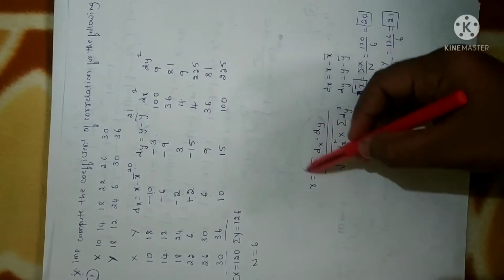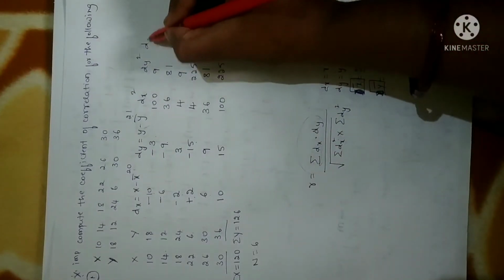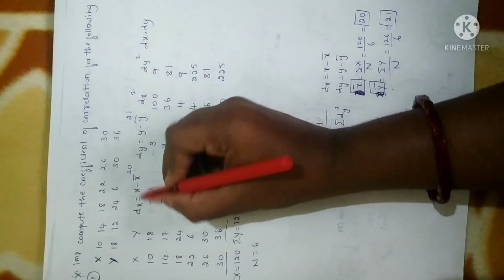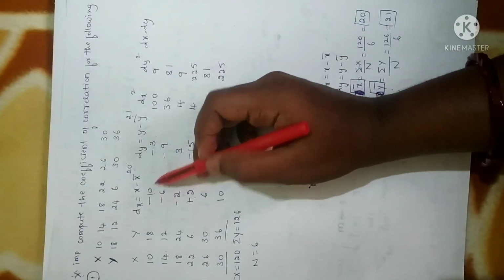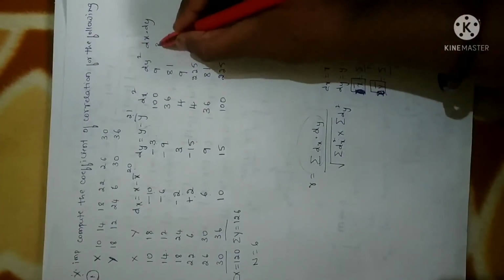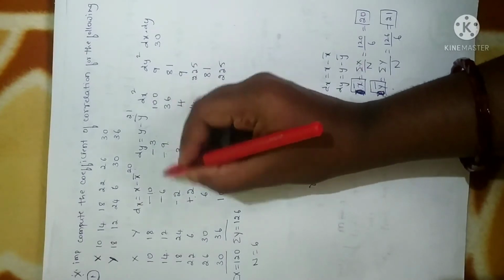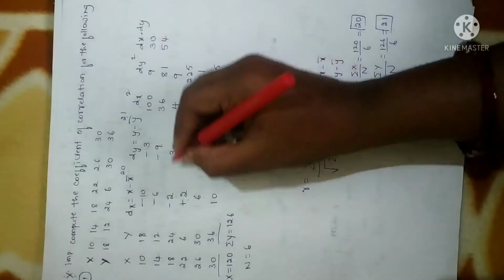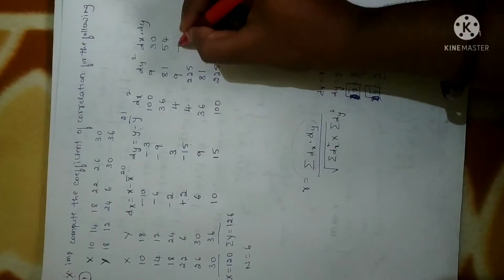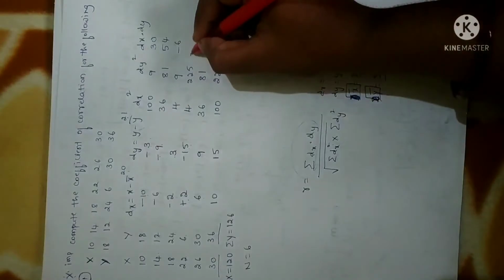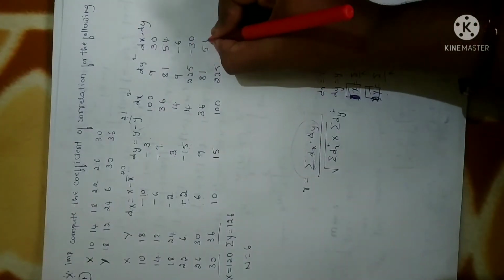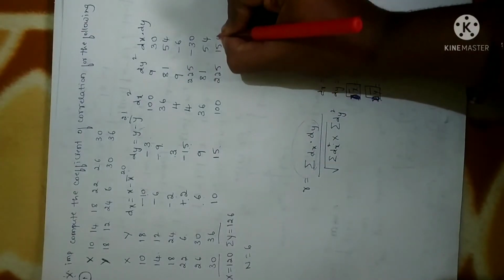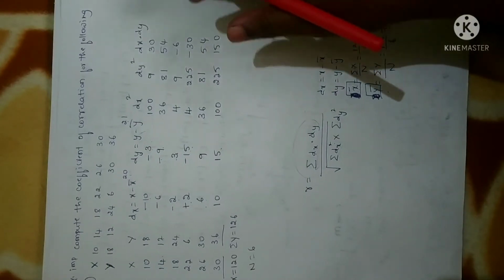Next what we require is dx into dy. So we have to multiply the column dx with dy. Dx is none other than the deviation with respect to x data, and dy the deviation with respect to y data. So now I am going to multiply this. Minus into minus is plus, so 10 threes are 30. Next minus into minus is plus, 9 sixes are 54. Next minus into plus is minus, so 2 threes are minus 6. 2 into minus 15 is minus 30. 6 into 9 is 54. Next 10 into 15 is 150. So I have calculated dx into dy.